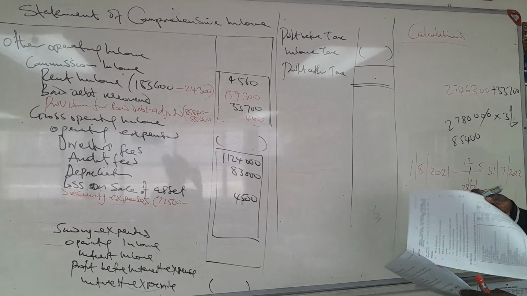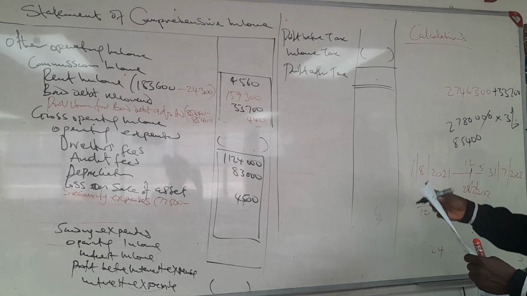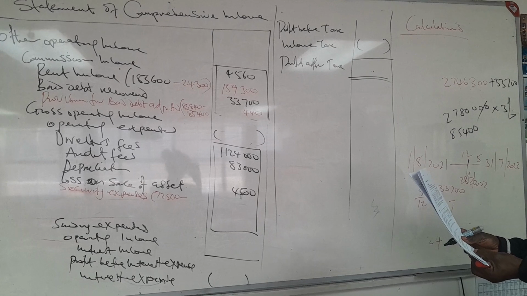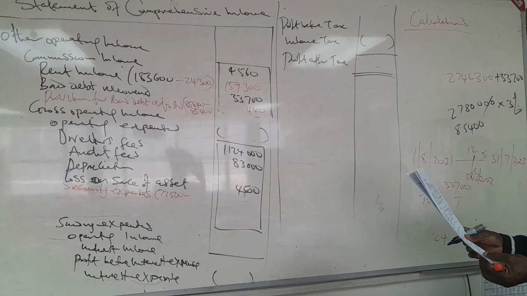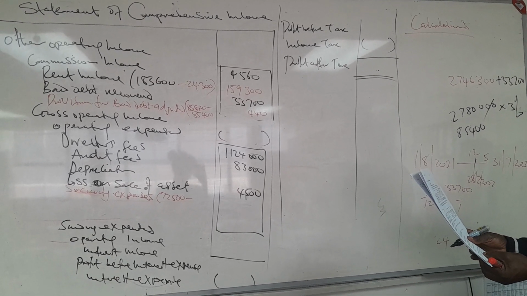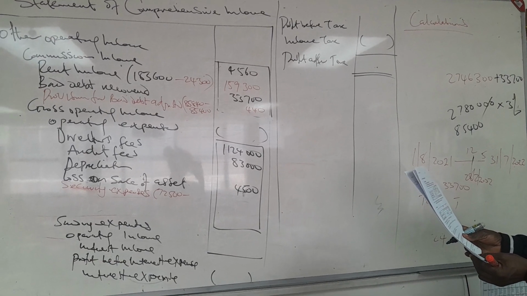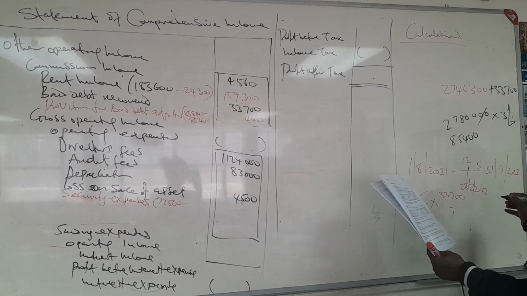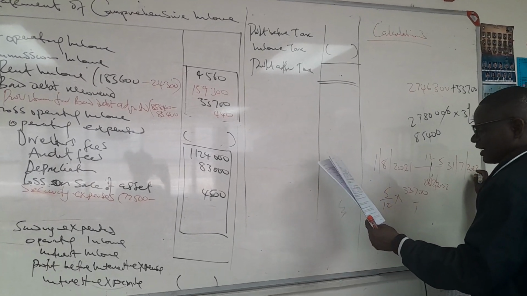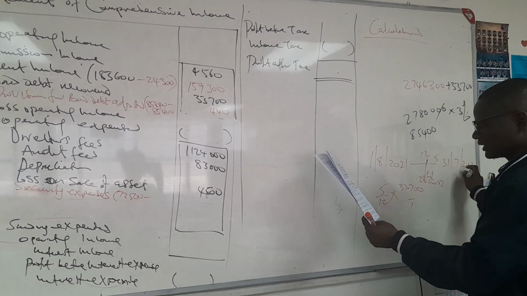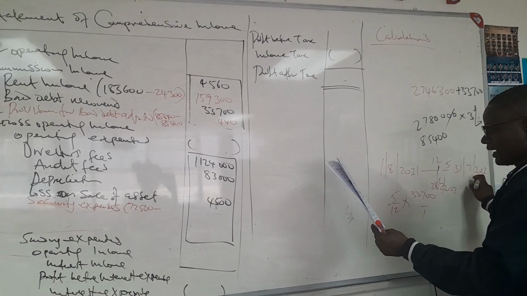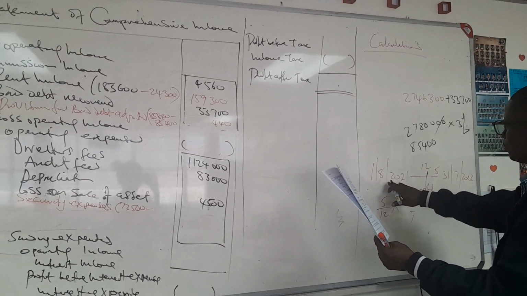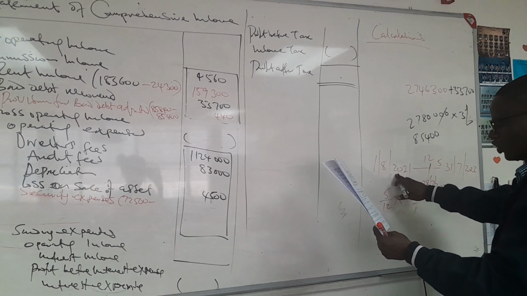Let's go back to the adjustment again. What are we saying here? We are saying the business signed a contract that is ending on July 31st, and it was paid in full on the 1st of August.